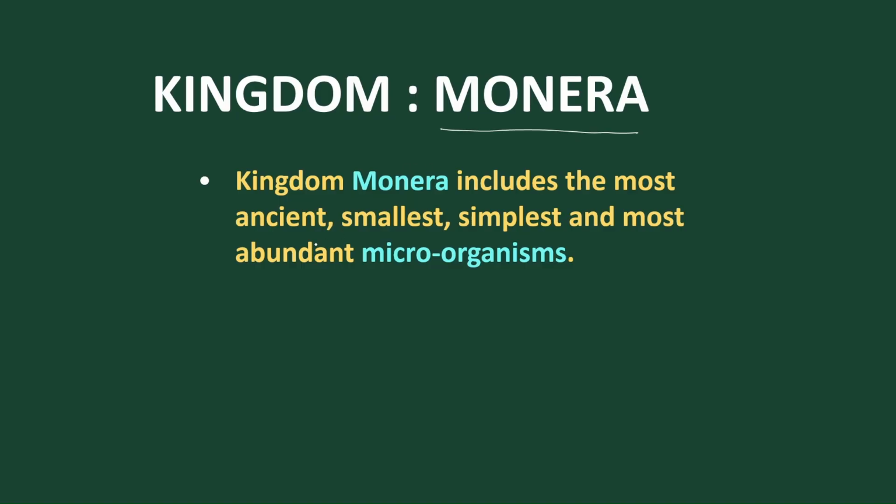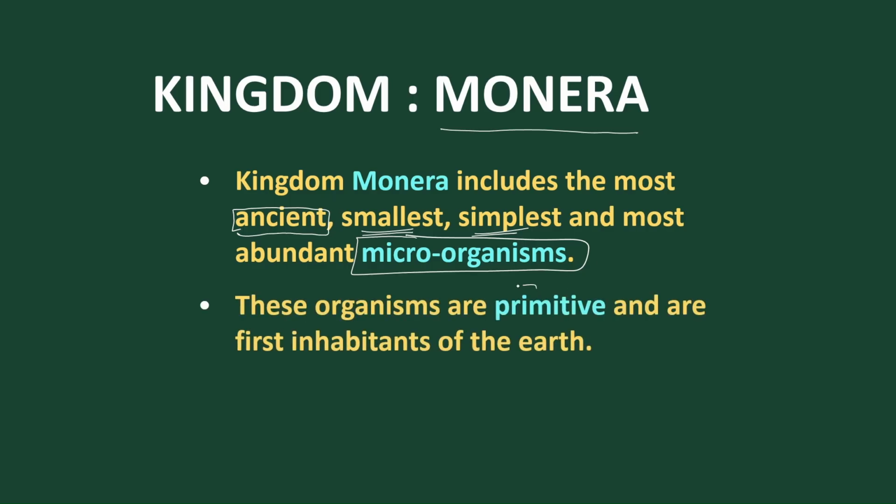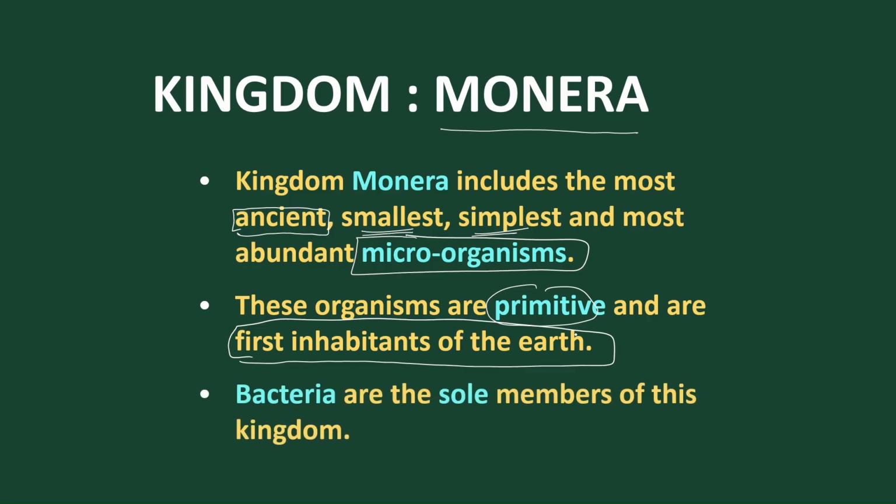So the Kingdom Monera includes the most ancient, primitive form of organism, very small and very simple. These organisms are called microorganisms. Mostly they are prokaryotic, as they are primitive forms, and these organisms are regarded as the first inhabitants of the earth from the evolution point of view. And bacteria is regarded as the sole member of the Kingdom Monera.